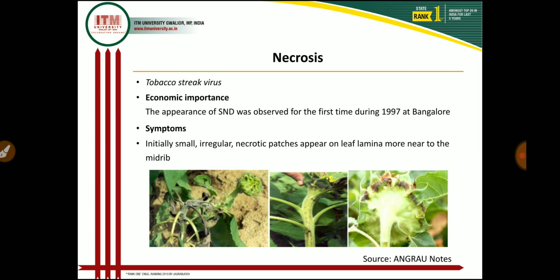Then the necrosis at bud formation stage makes the capitulum bend and twist, and necrosis symptoms appear on the bract as well as the capitulum also, and the early infected plant becomes stunted, weak, and dies before flowering. Necrosis after flowering, the head fails to open, and no seed filling takes place.